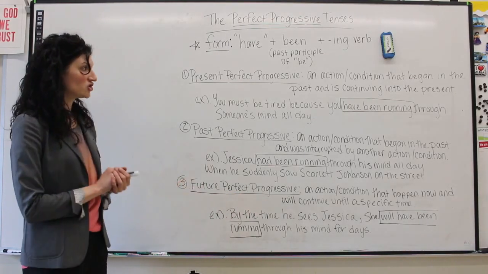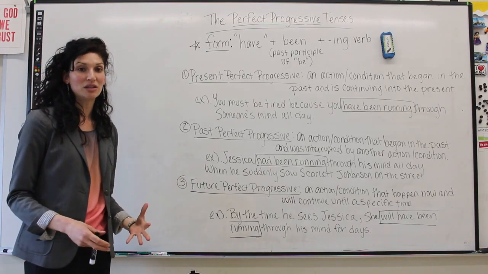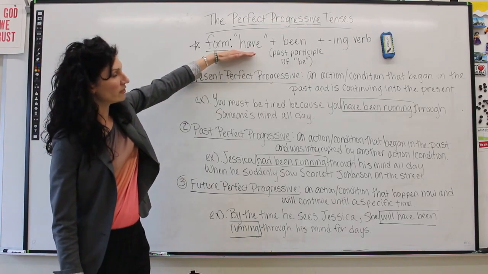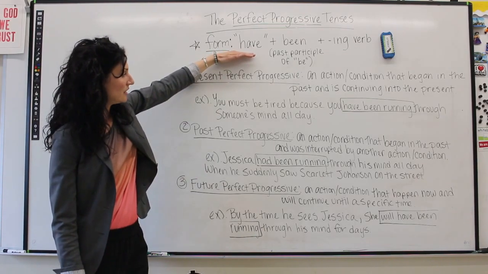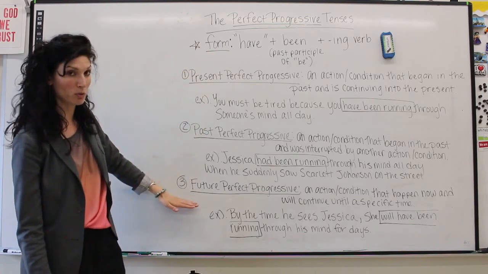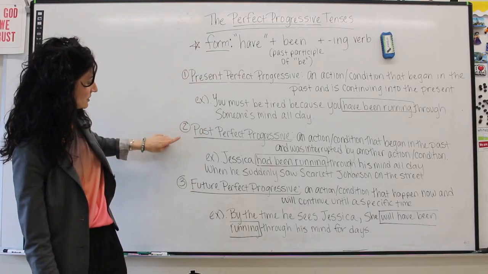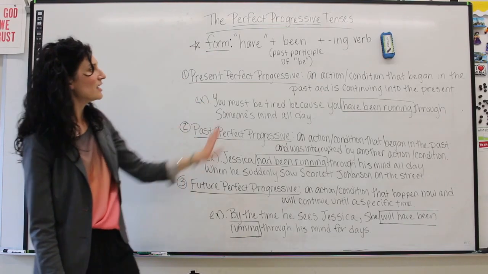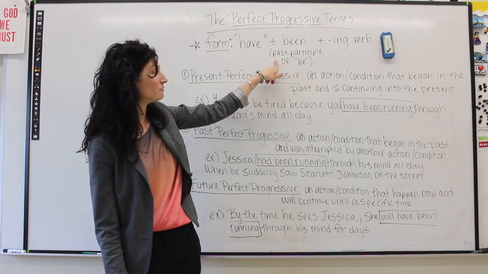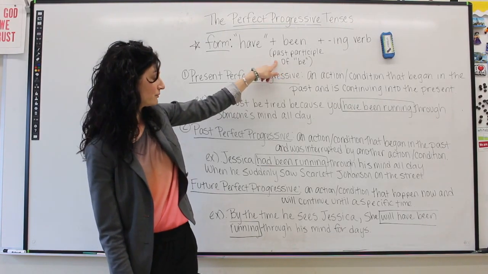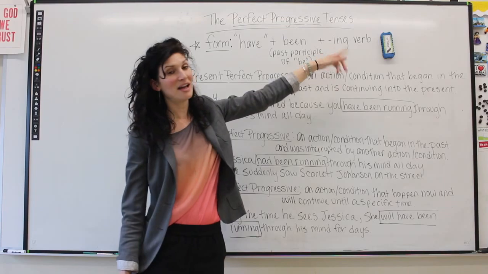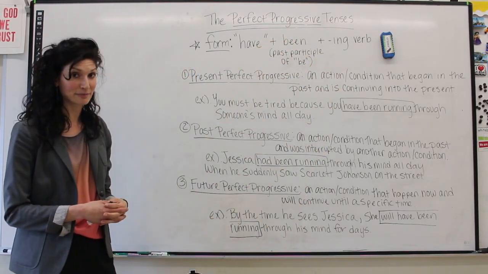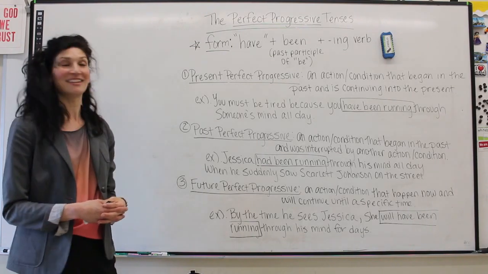So basically, just to go through a rundown of how to identify this verb tense, we have to find the verb to have, okay, in either the present, past, or future form. And that will tell us whether it's the present, the past, or the future, perfect progressive, plus the past participle form of the verb to be, plus an ing verb at the end, which would indicate that it's the progressive tense. I hope that that is very clear for you.